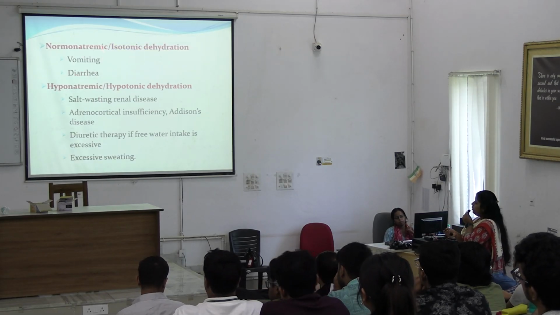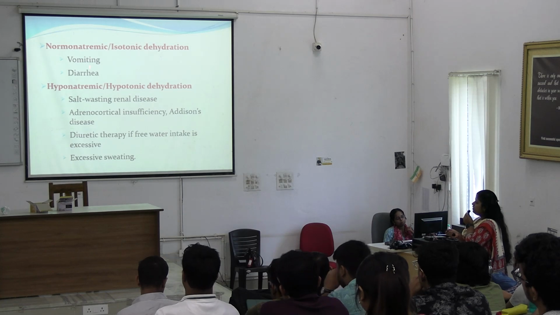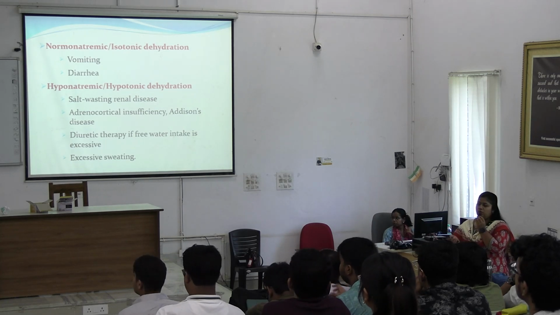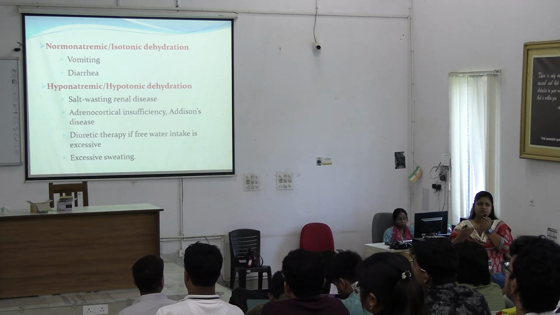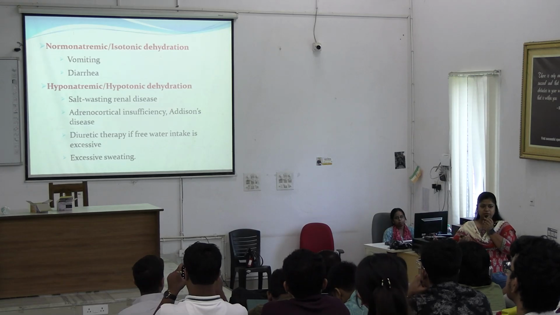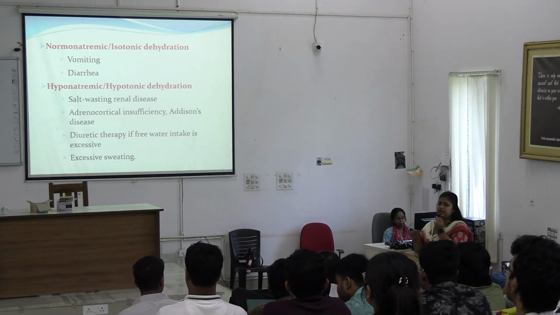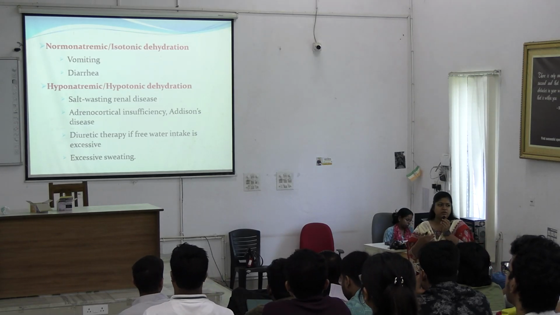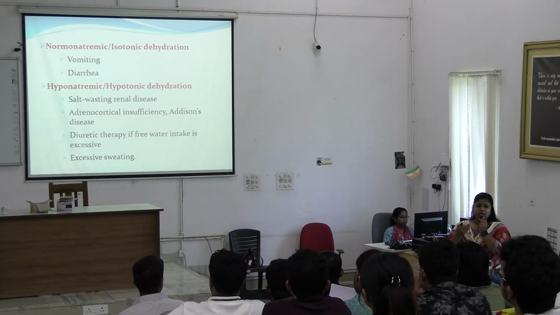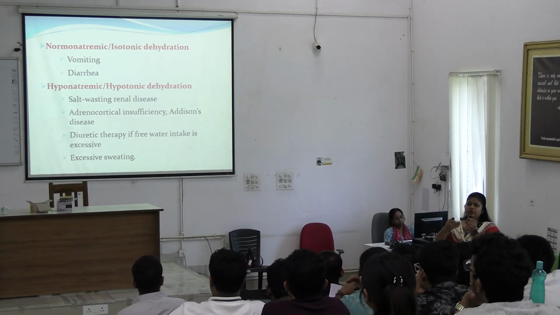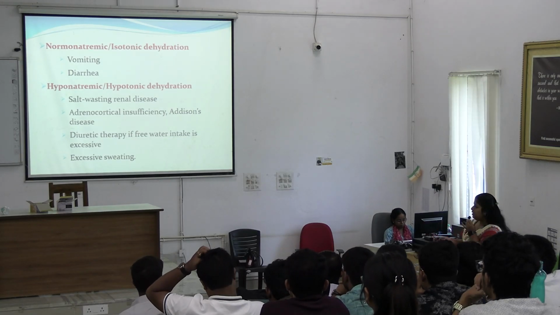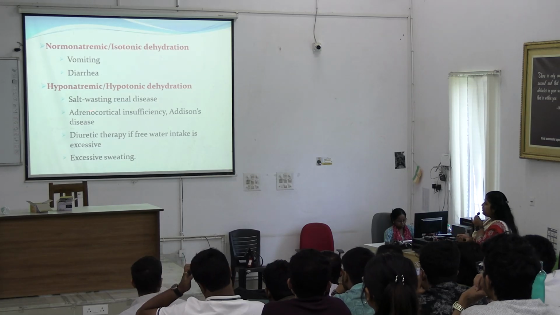What are the causes of normonatremic or isotonic dehydration? Maybe vomiting and diarrhea, whatever we face in our day-to-day life. Okay, the dehydration has happened, how has the dehydration happened? Vomiting has happened, diarrhea has happened. So there will be an equal amount of loss of sodium and water, resulting in normonatremia.